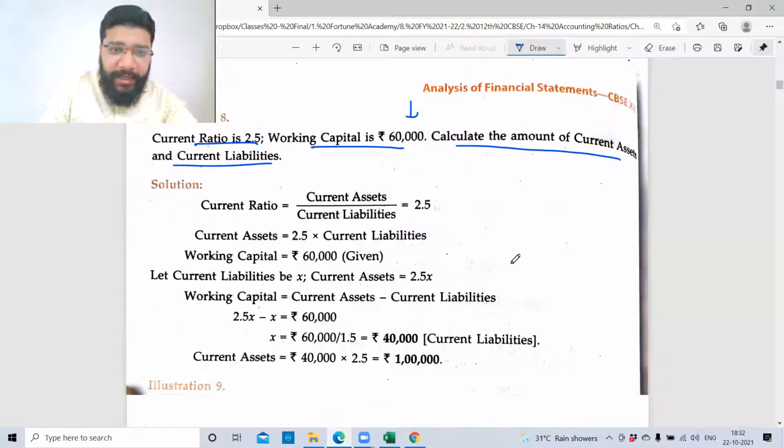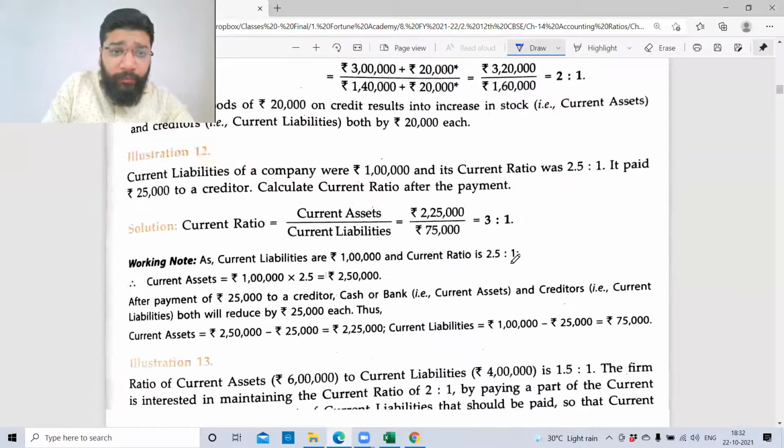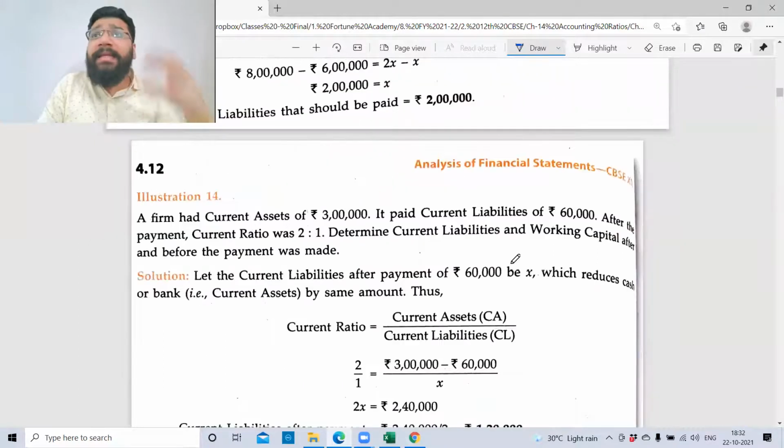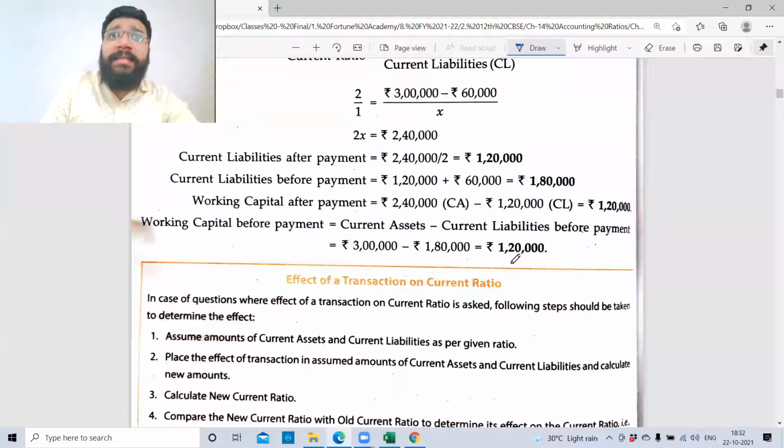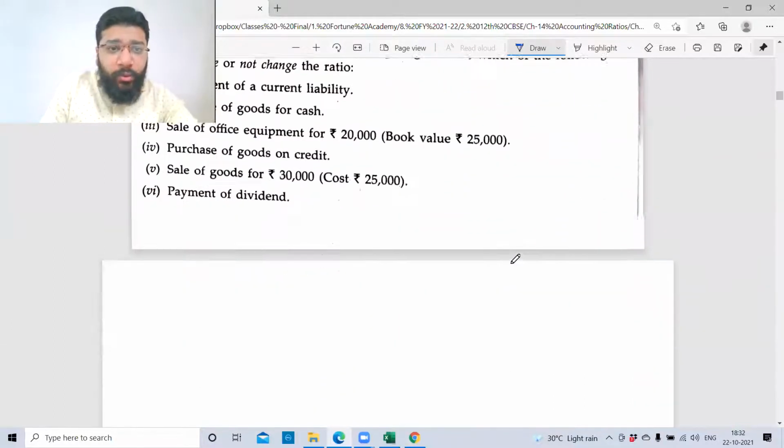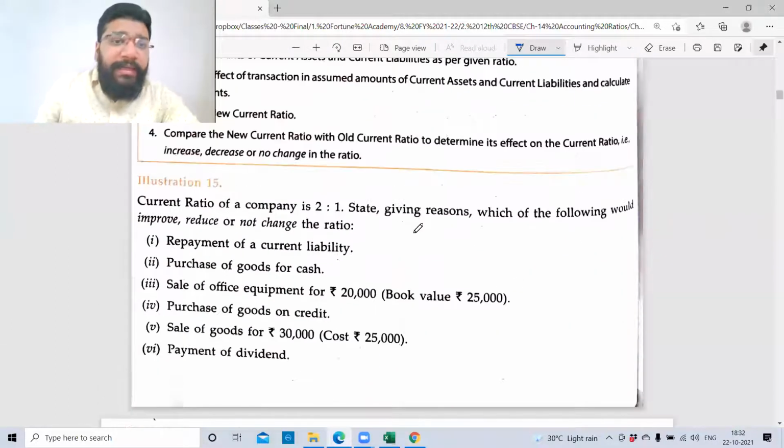So this is illustration 8. Then we have one more kind of question where they'll give you a ratio and there'll be an increase and decrease. They'll be asking to find out whether the change is an increasing trend or a decreasing trend. So let's do one kind of question like that also. Like illustration 15, guys. This is one more variety of question.